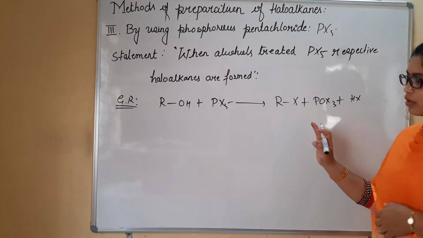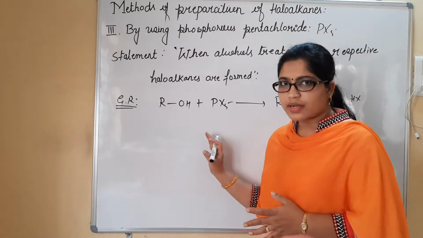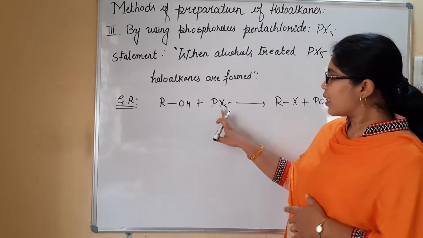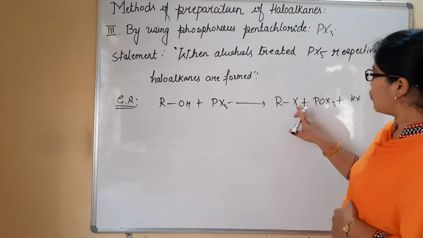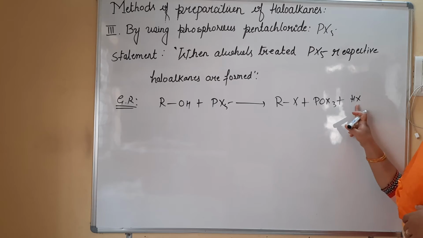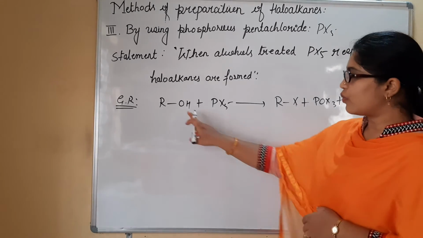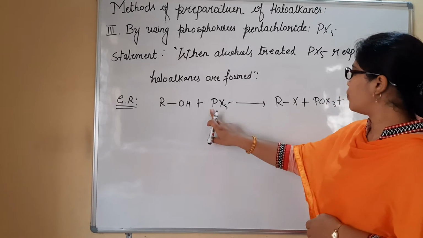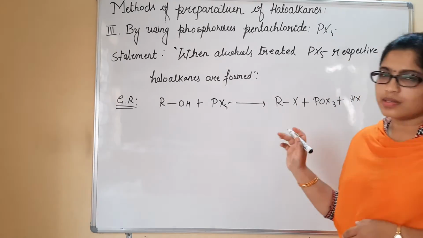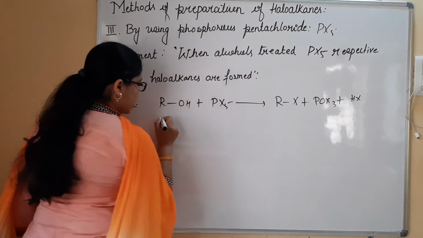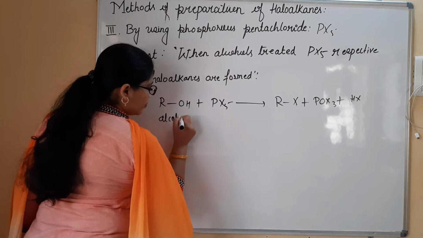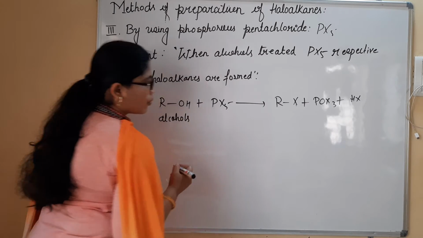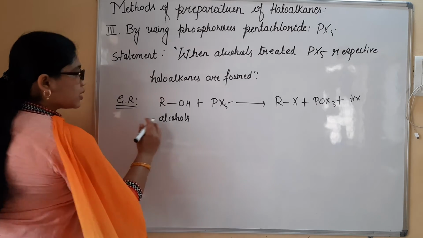Check the valence, that is, whether the reactant molecules on the left-hand side and the right-hand side are balanced or not. I have 5 halogen atoms: 1, 3, 4 plus 1, so 5 halogen atoms are present. 1 oxygen, R, and 1 phosphorus. Yes, it is balanced. So alcohols are treated with phosphorus pentahalide. This is a general reaction.